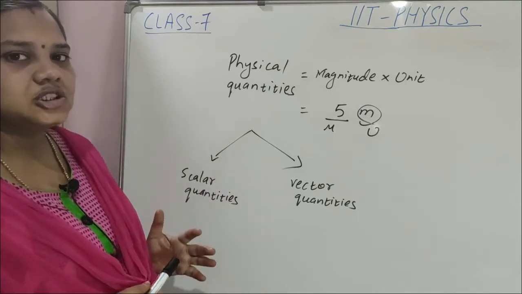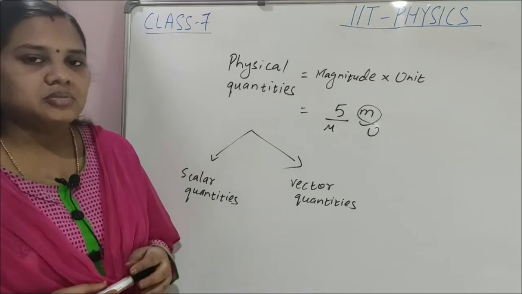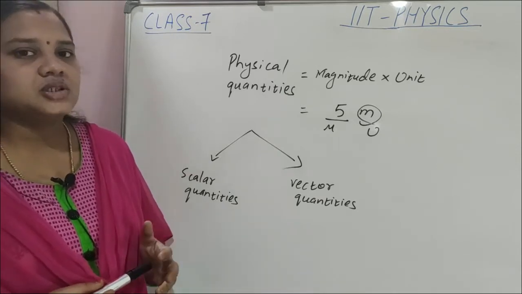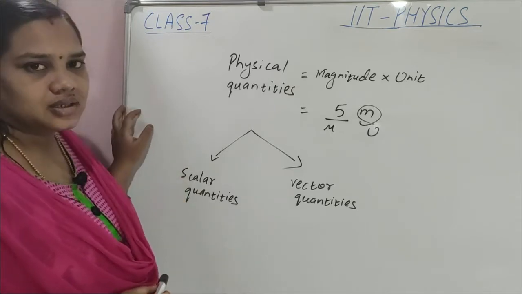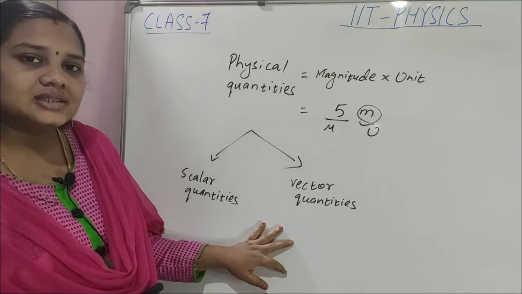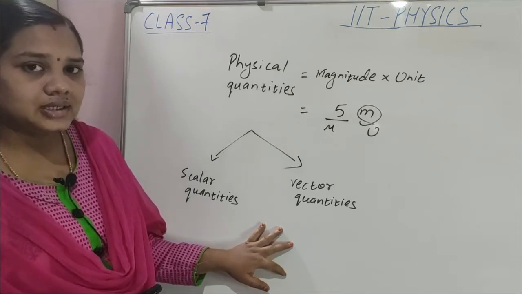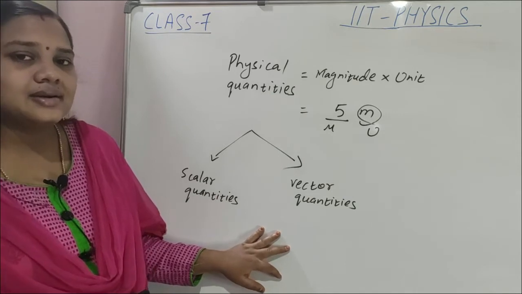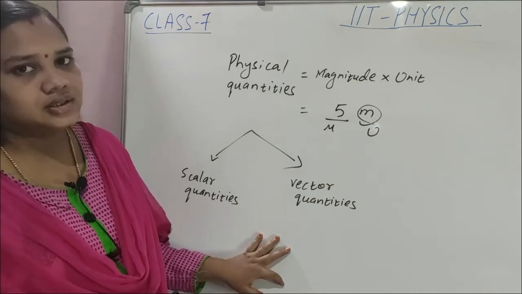Any quantity which gives you only magnitude, numerical value and unit, but no information about its direction. That is a scalar quantity. But vector quantities are what? Quantities with magnitude and direction both.